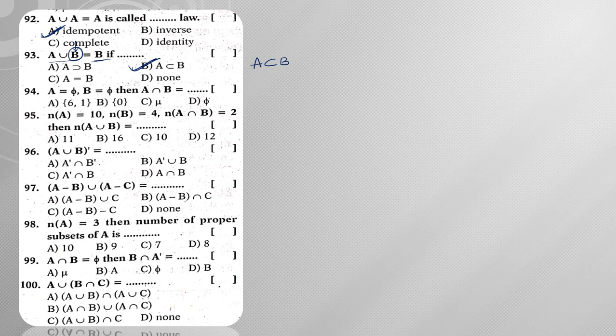Next, n of A is equal to 10, n of B is equal to 4, n of A intersection B is equal to 2. So we already know the formula for n of A union B. n of A union B is equal to n of A, that is 10, plus n of B, which is 4, minus n of A intersection B. So 10 plus 4, 14, 14 minus 2, 12. Hence the answer is 12.